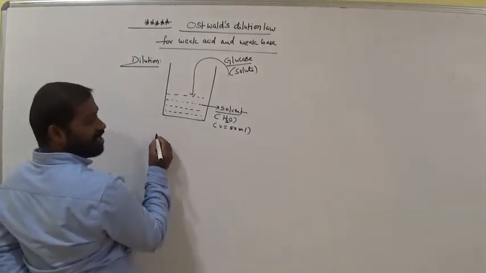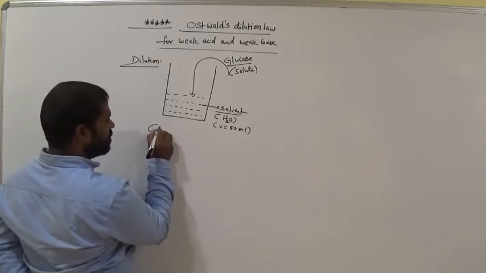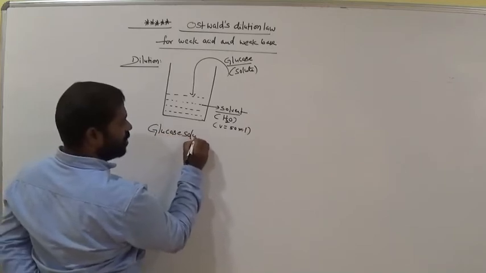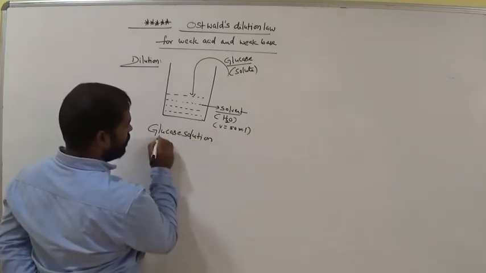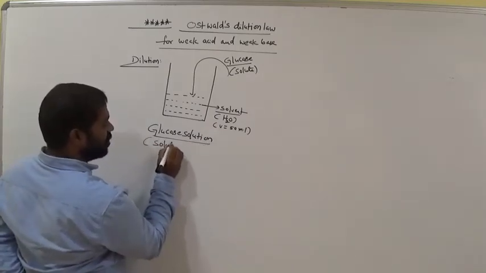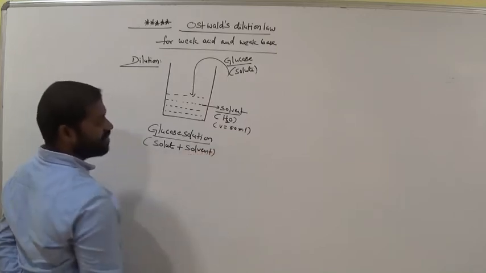Now it is a glucose solution, am I right? Glucose in water, glucose solution. Solution means it is solute plus solvent. Okay.